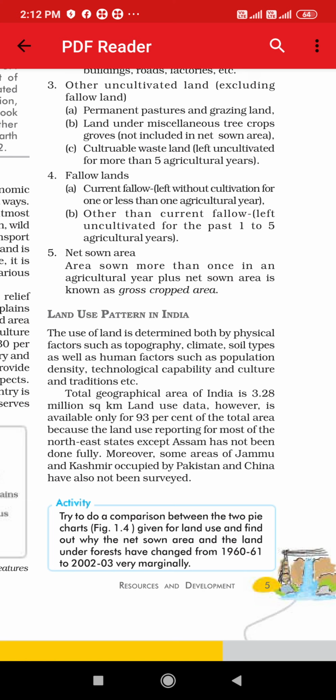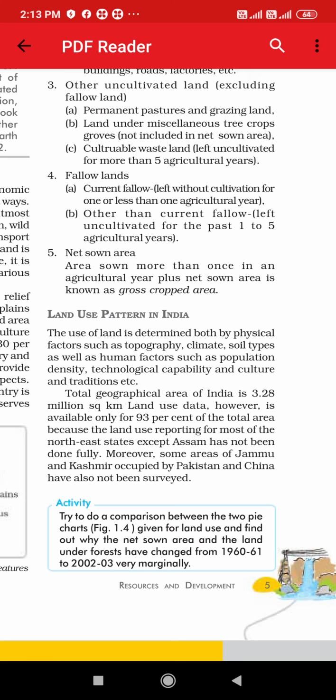Next is net sown area. See students, this is important. It can be asked for 1 mark, that what do you mean by net sown area? Net sown area means area sown where we are growing the crops. Total area where we have already grown the crops. Area sown more than once in an agricultural year plus net sown area is known as gross cropped area.